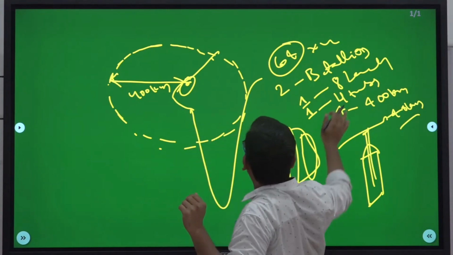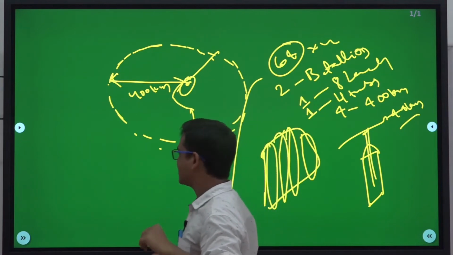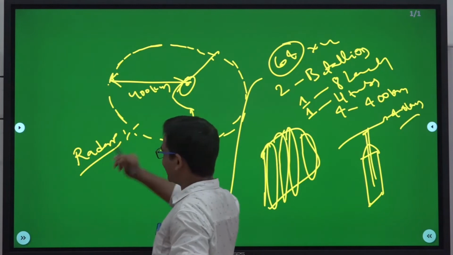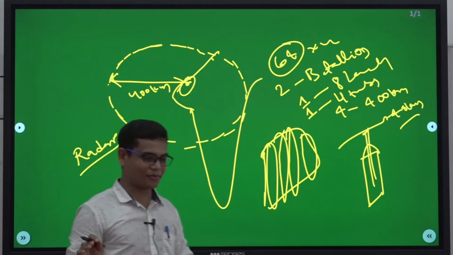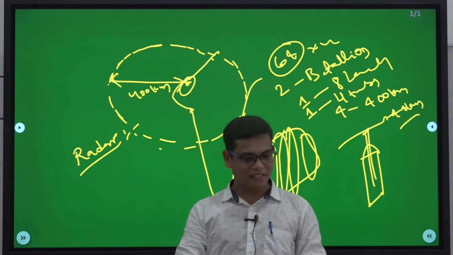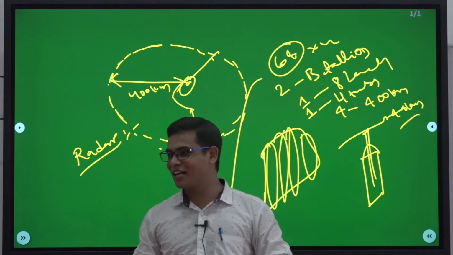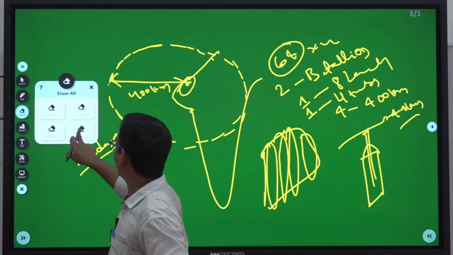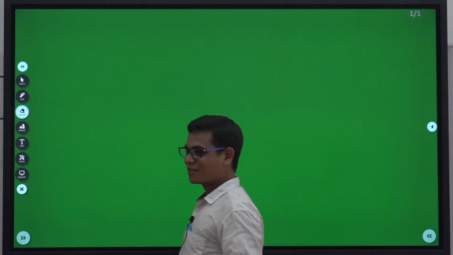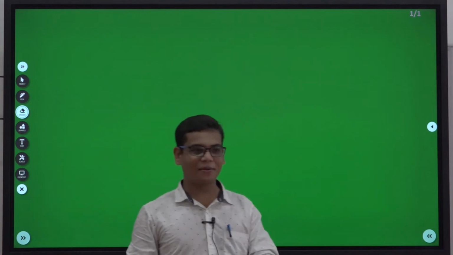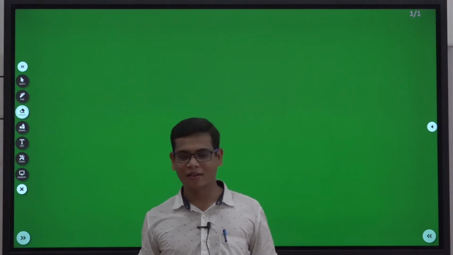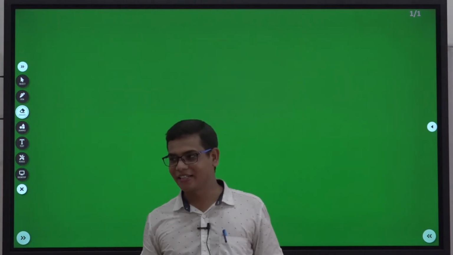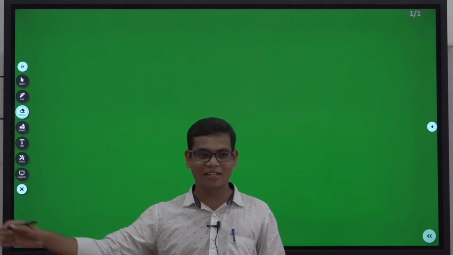Now apart from these launchers, you have a radar system. Tell me, what is this radar system? What do you understand from the radar system? Because Abdul Kalam designed these radars and missiles. How a radar works, you know, but what exactly does radar mean? Okay, radio detection and ranging, that is the abbreviation.